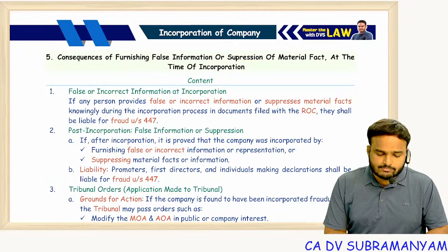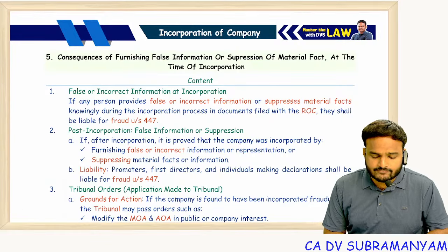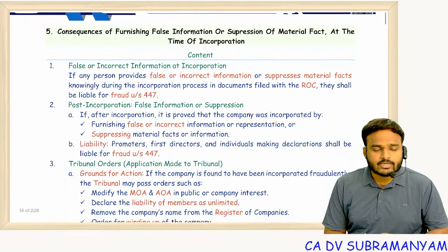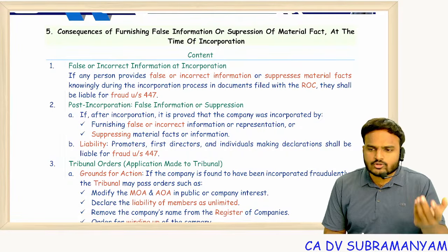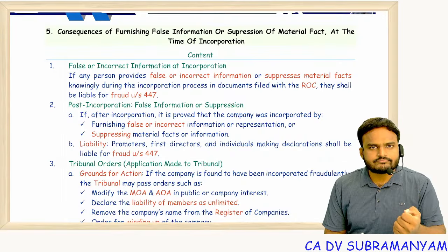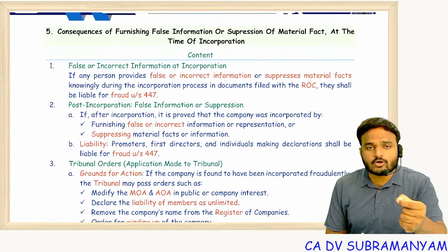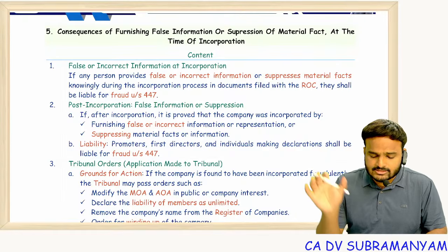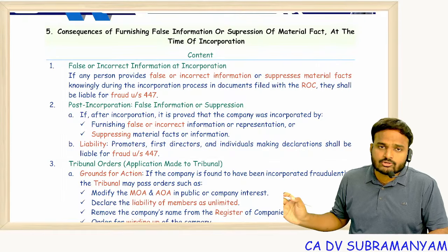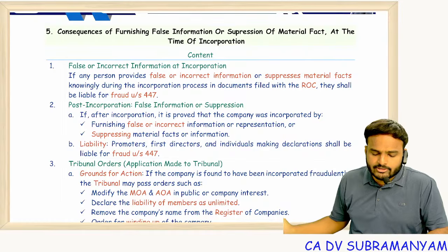And next one, this point: consequences of furnishing false information, a dangerous point. During the incorporation stage, if you furnish any false information, like forgery of identity or forgery of document proofs, yes, this particular section will come into the picture, this particular punishment will come into the picture.